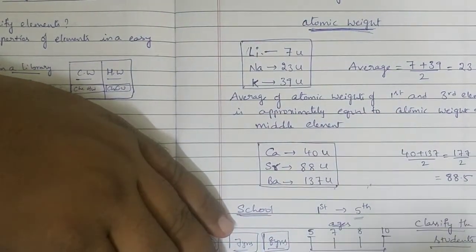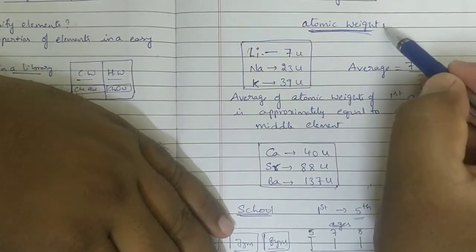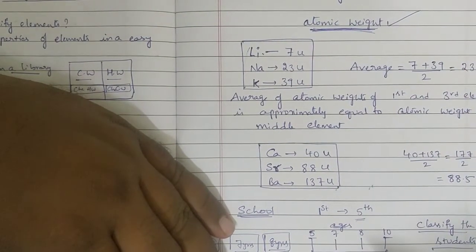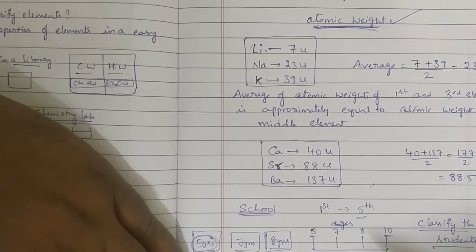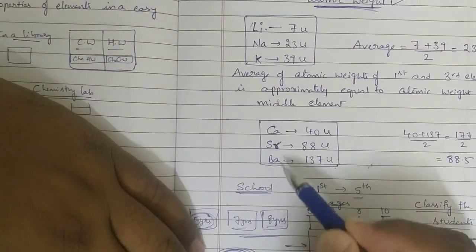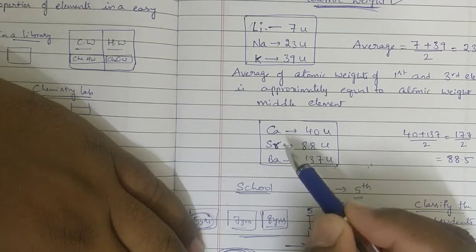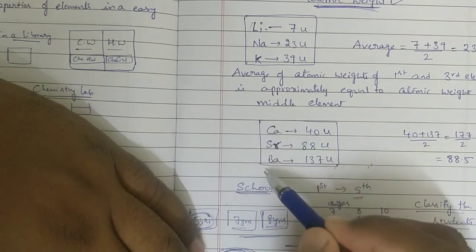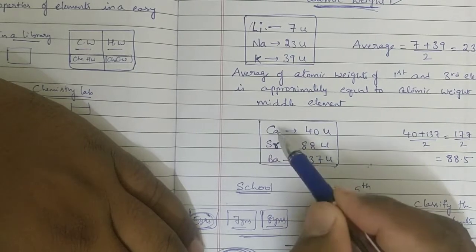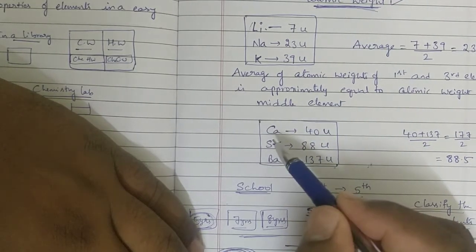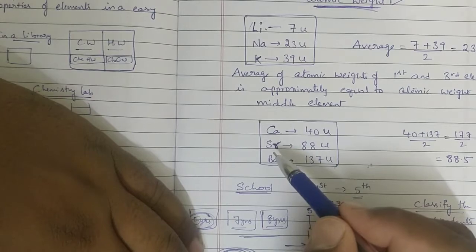Here we got age level; like that he got one basic property. I hope you are understanding. Then calcium, strontium, barium: depending on atomic weight, he arranged the elements in the increasing order of atomic weights, and he considered this group. This group contains 3 elements. They show some similar properties.